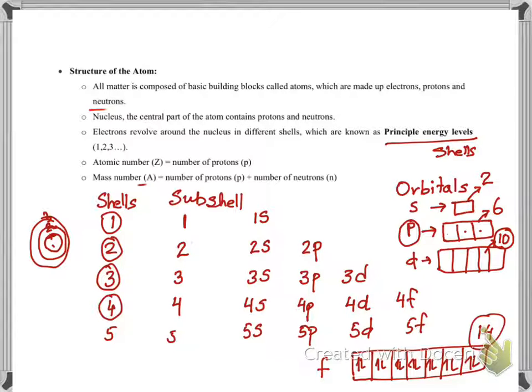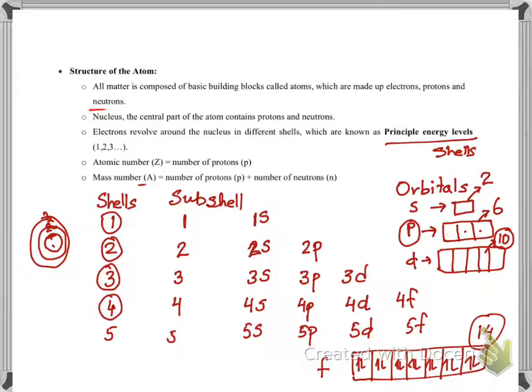Now, we cannot just say that 1 is lower in energy than 2. Sometimes the orientation of the orbital is in such a way that it has lower energy as opposed to the other one. What does that mean? For example, let's draw a line here.